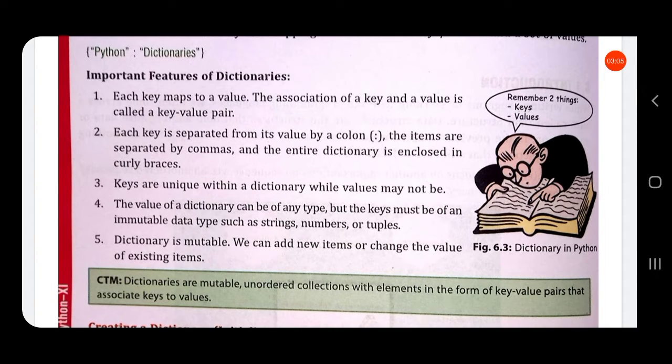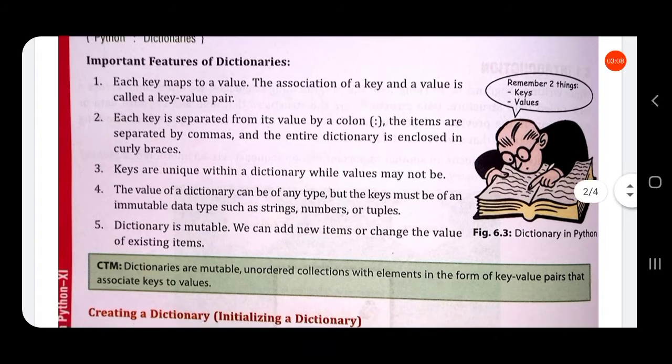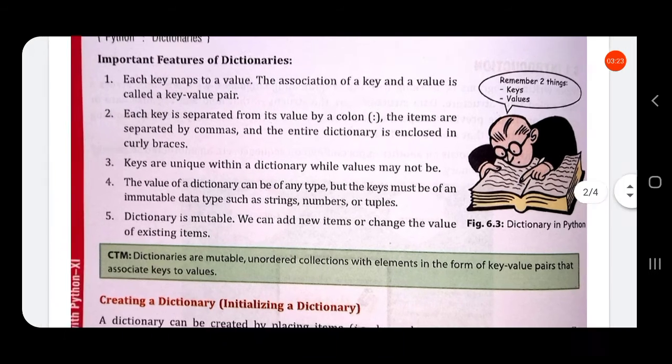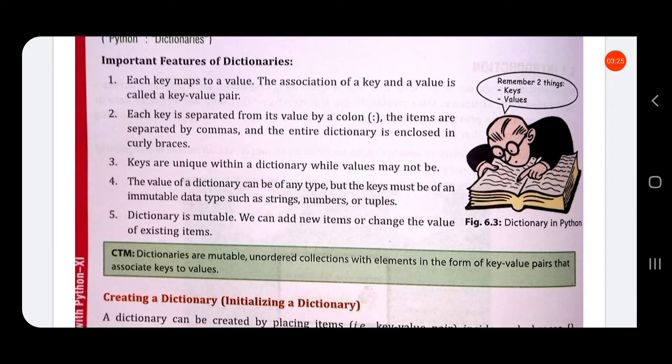Keys are unique within a dictionary while values are not. So the key should be unique, that is, the key should not repeat, but values can repeat. Values associated with each key can be the same, but keys should not be the same.